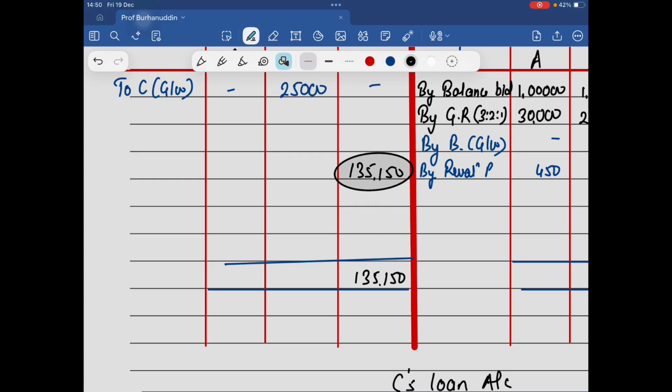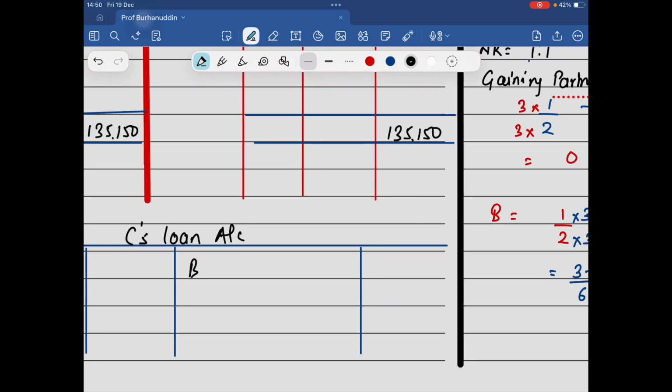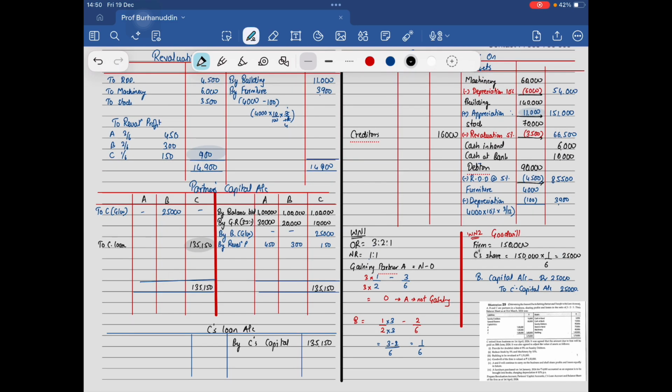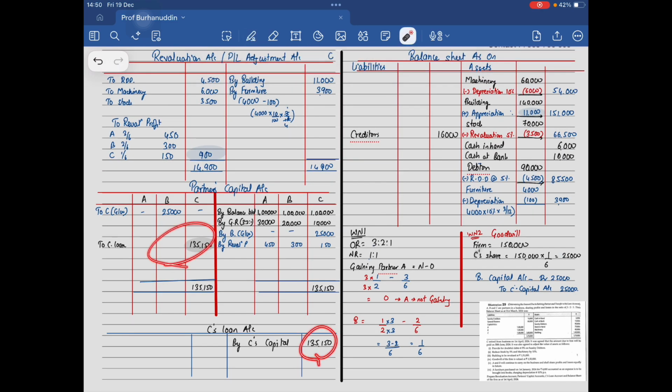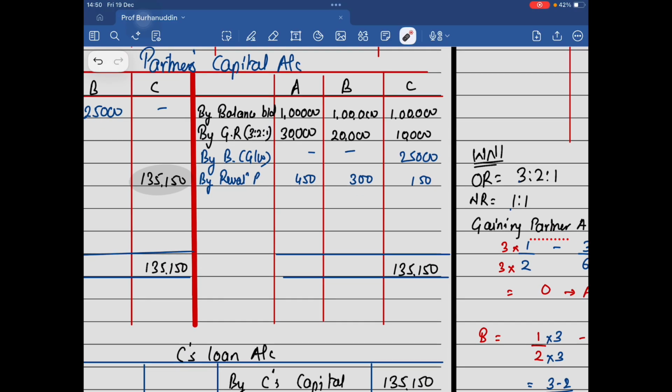I have transferred it to the loan account: to C loan account by C's capital account. Perfect? Here debit, so here it will be credit. In the capital account, you'll be writing loan, and in the loan account, you'll be writing capital. That's the basic.